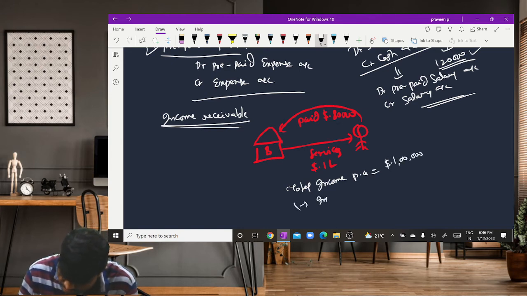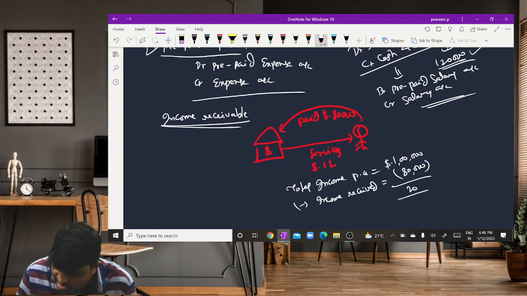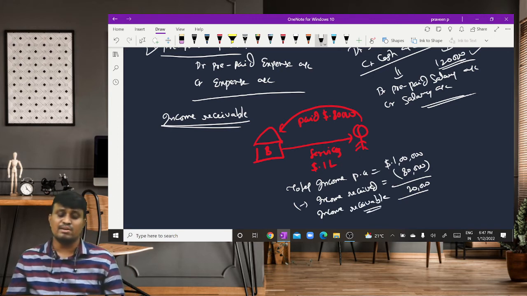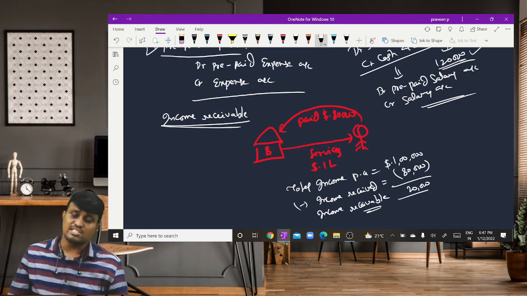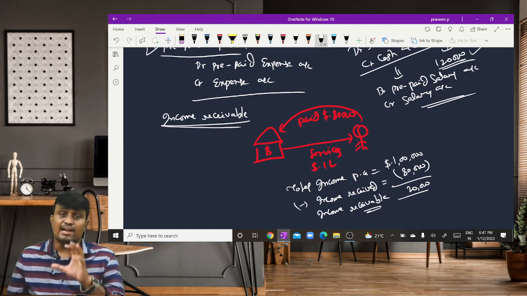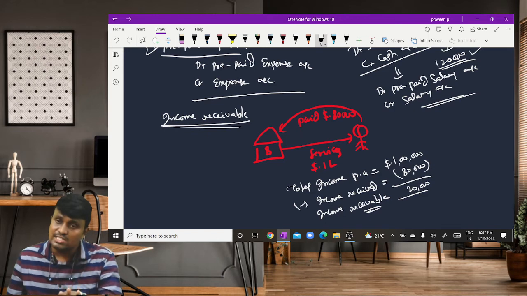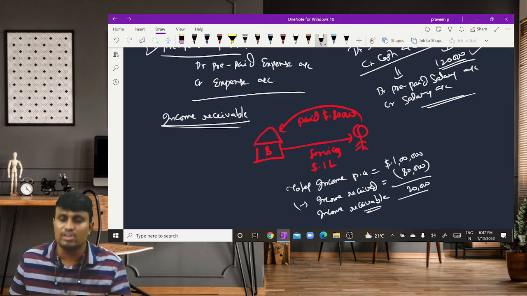Out of that, income received in cash during the year is 80,000, and the remaining amount is called income receivable. Nothing but that amount required to receive in the current year but not received.